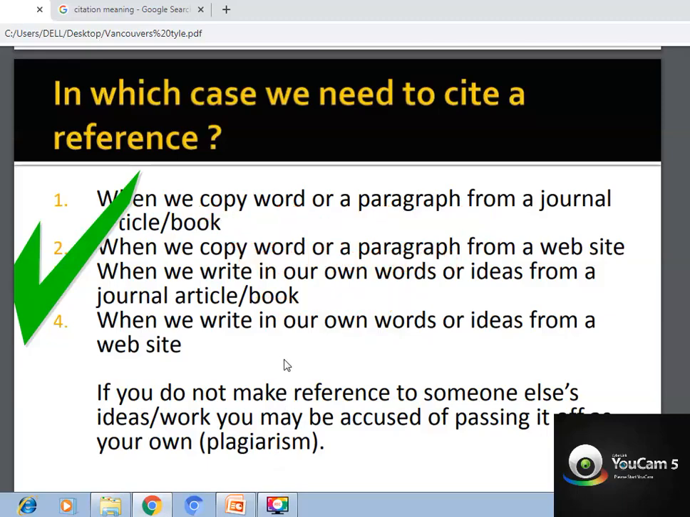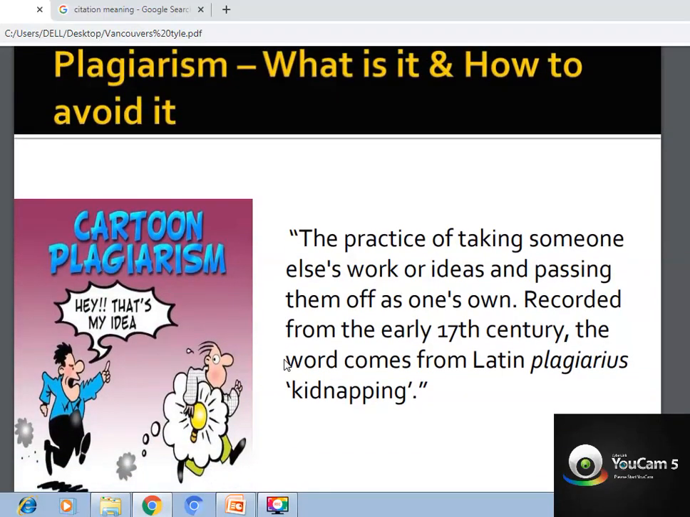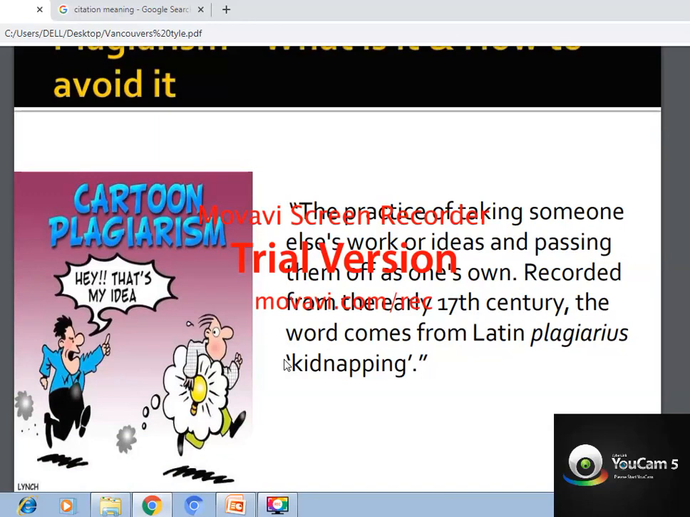They even have a right to put a case on you if you are stealing their words. This is what is called plagiarism, the practice of taking someone else's work or ideas and passing them off as one's own. I know that you people write exams in this way, copying from other persons and just putting it as if it's yours.